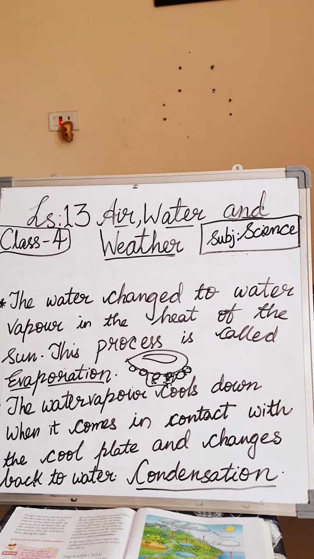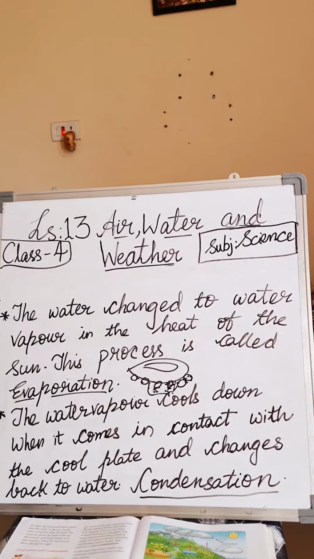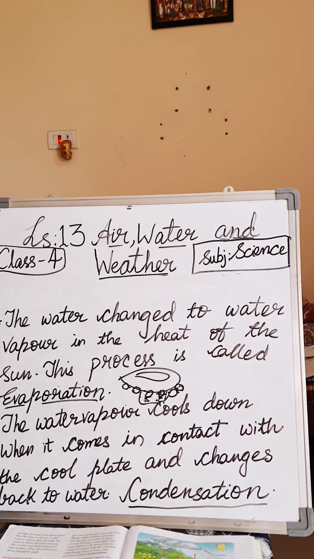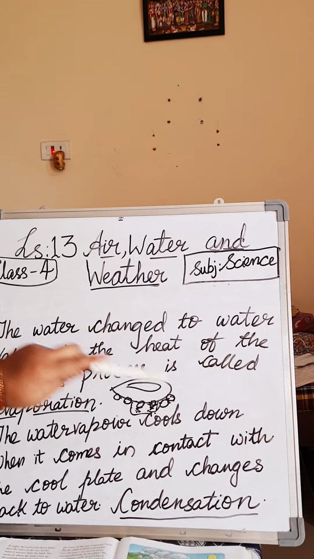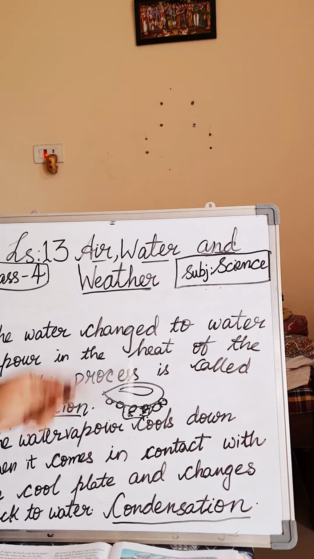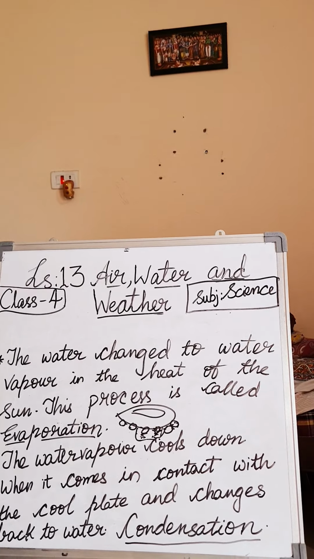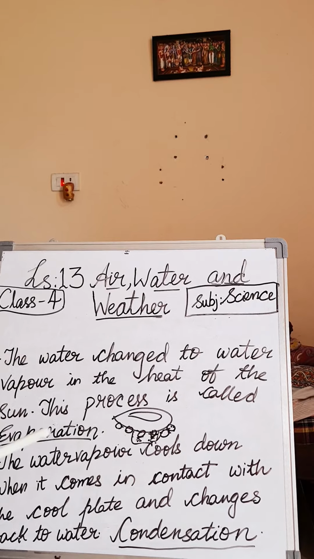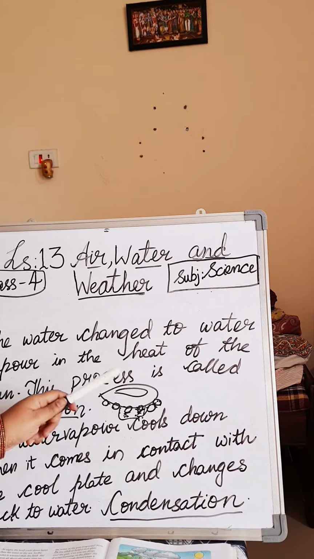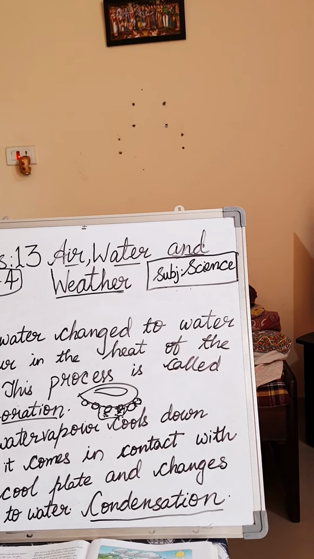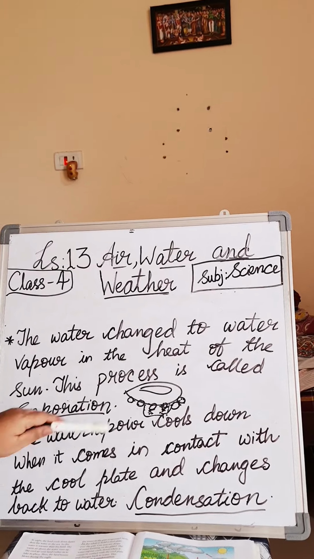So in the same way, outside, with very big waters, that doesn't happen, no, we can't go and prepare a very big plate and keep it on the sea, right? So this process here, when the water is changed due to the sun's heat, that is called evaporation. And this is what we call it when the water is coming back. When it comes in contact with the cool plate, the water is again coming back. This is called condensation. Okay, children?